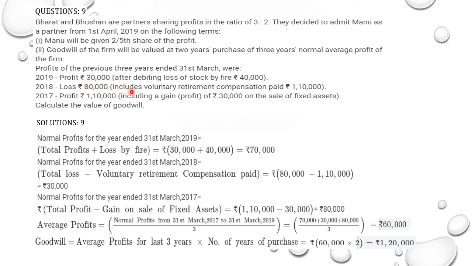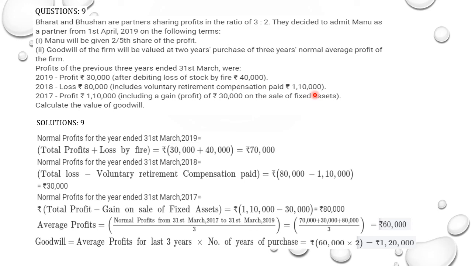Okay. Now the very first thing, normal profit for 2019. It is said the total profit is 30,000 and as I said, the abnormal loss will be added. So 30,000 plus 40,000, 70,000. As I said, you can do it in a tabular form also. Then for 2018, the loss is given.